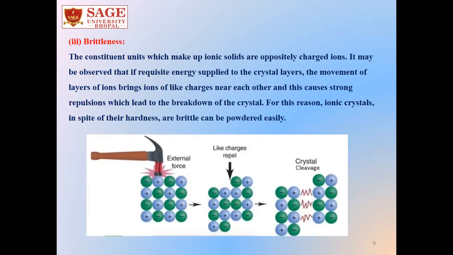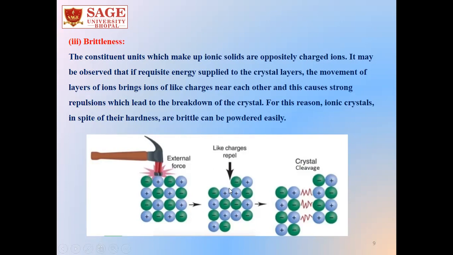Next point is the brittleness. The constituent units that make the ionic solids are oppositely charged ions, right? So plus and minus, these two oppositely charged ions remain near one another in an ionic lattice. So if we apply some external force,